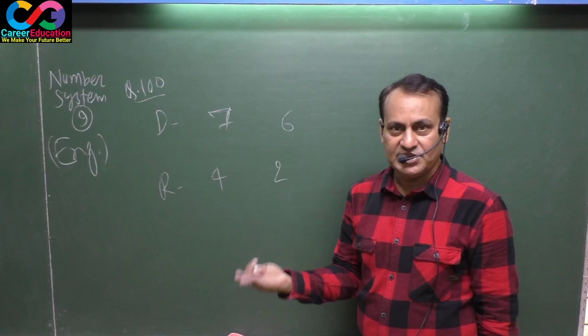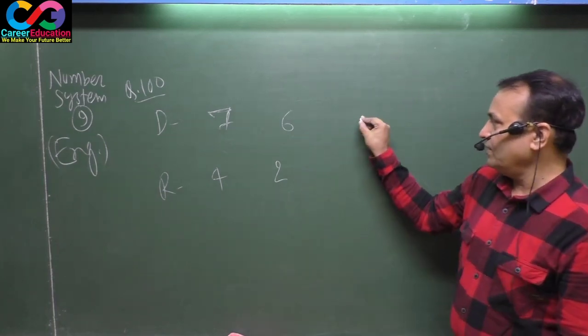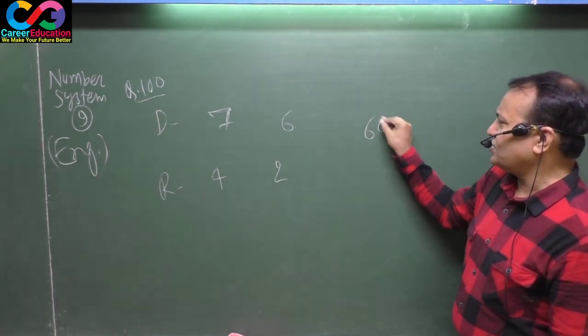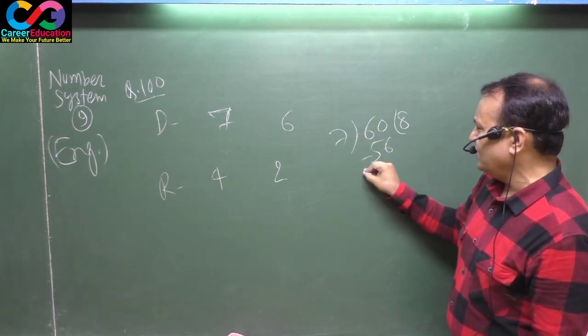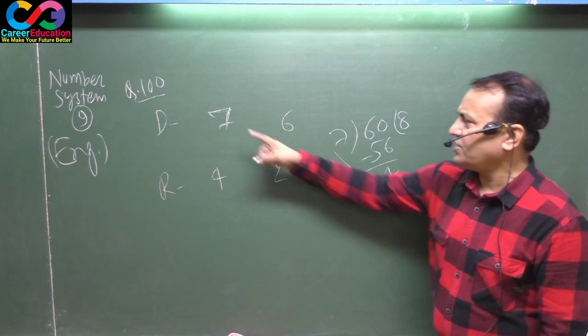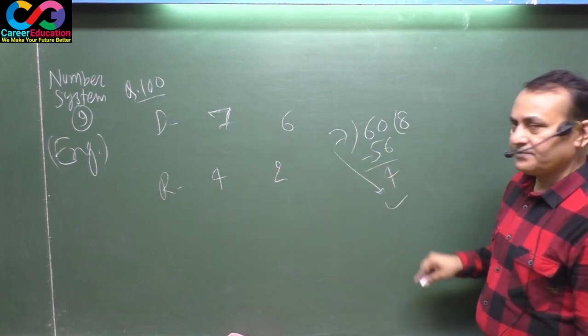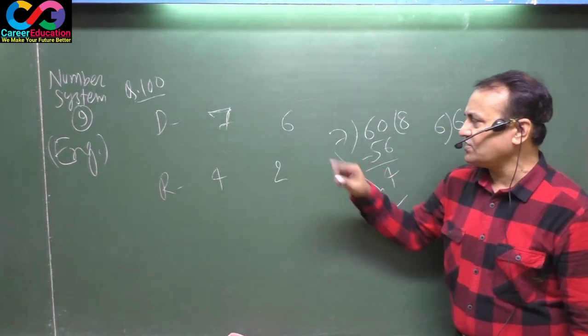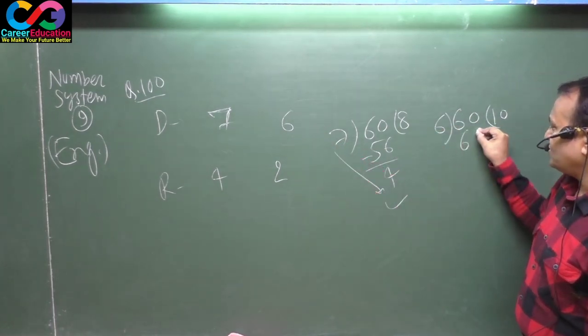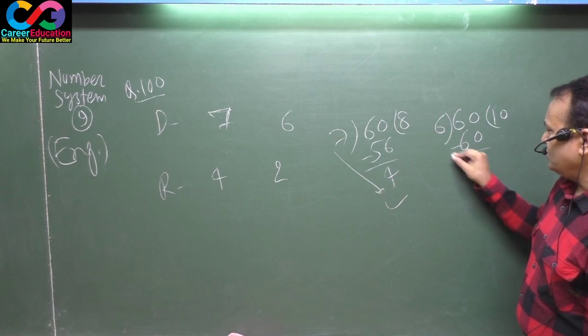If you divide 60 by 7, 7 times 8 is 56, remainder is 4. This is correct. But if you divide 60 by 6, 6 times 10 is 60 and the remainder is 0.